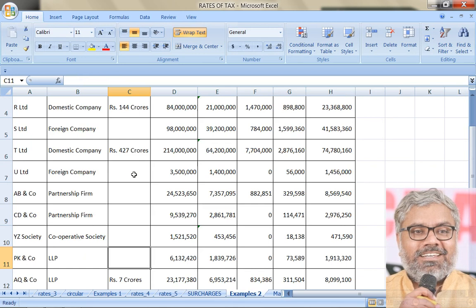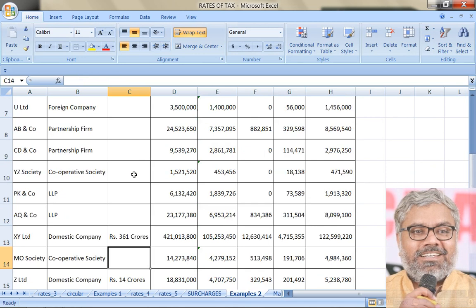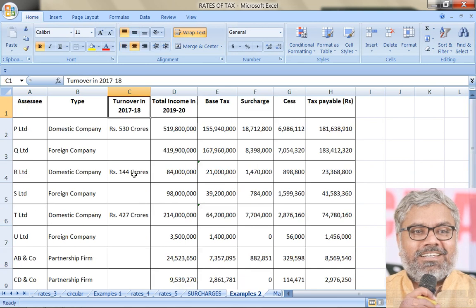Partnership also. How does it matter? Doesn't matter. Cooperative society doesn't matter. LLP doesn't matter. Only for domestic companies, this information relating to turnover in 2017-18 matters. That has to be first of all clearly understood. So though the information is there in the table, our eyes should not even see that. It should be as good as a blank column for us, because that information is useless for us. Why should we even look at that?